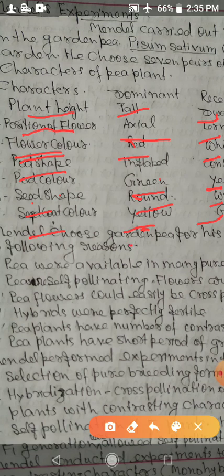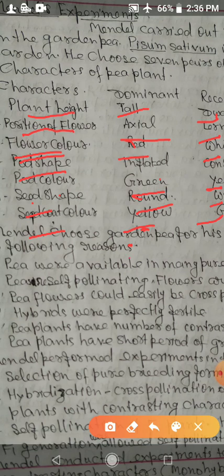First point is peas were available in many pure breeding varieties. Second point is peas are self-pollinating and flowers are bisexual.